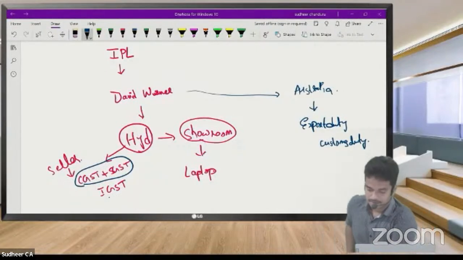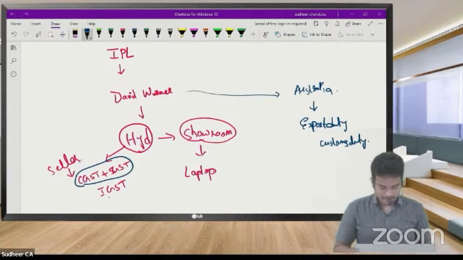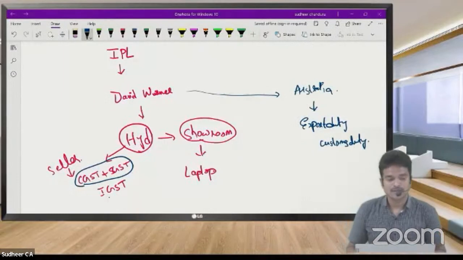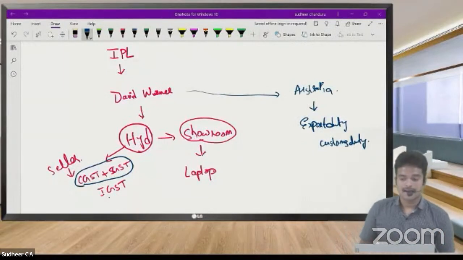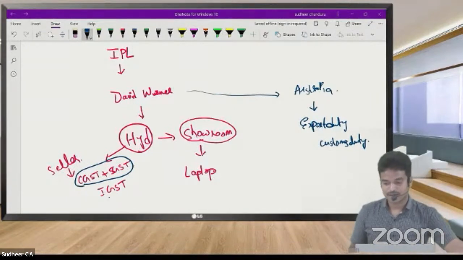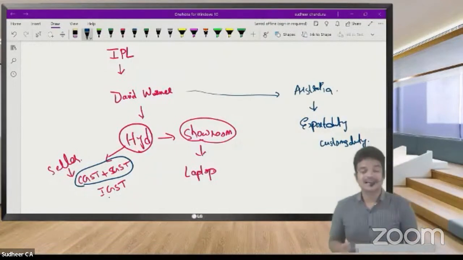Okay. So of course, there might be some small exemptions regarding laptop, but let me take this one as example. So at the time of exporting the goods to Australia, so here what is required to be paid? Again, he is going to pay customs duty.